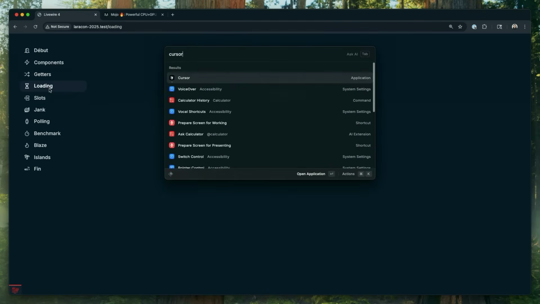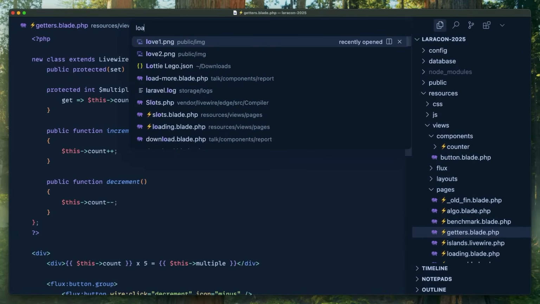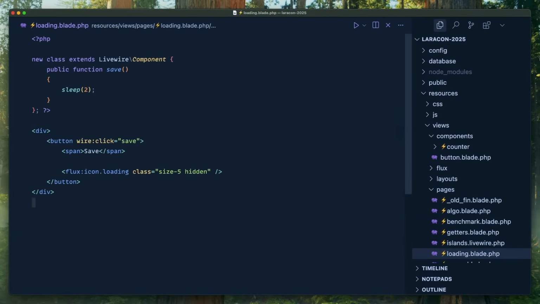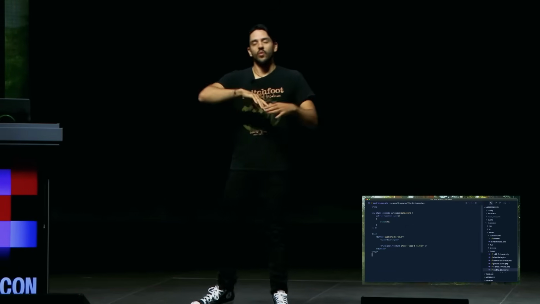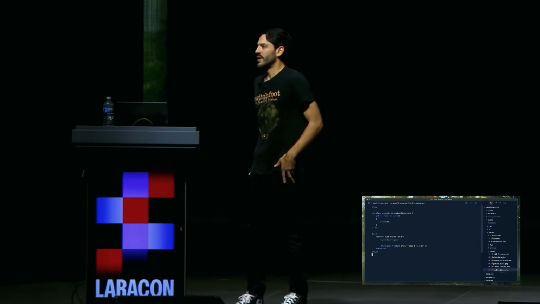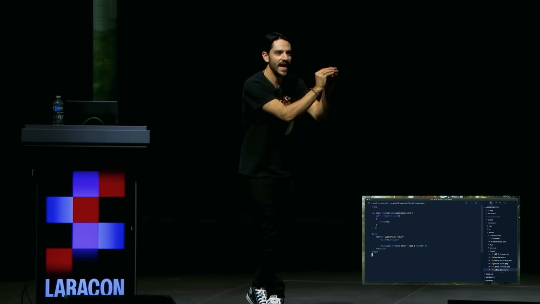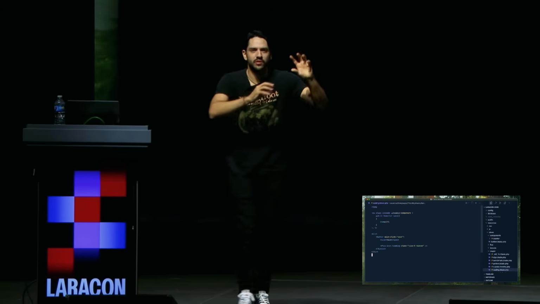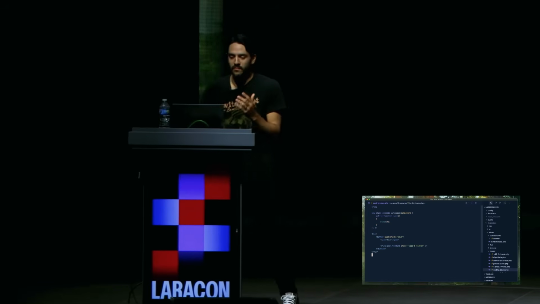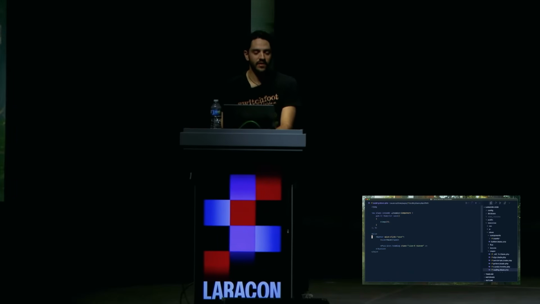All right. Let me show you another little kind of paper cut thing. Loading indicators in Livewire. So right now, if you want to show a loading indicator, we have wire:loading, which I already think is good. It's a really easy way to just show an element when a network request is out. But you get into a little bit of trouble when you try to associate it with a very specific action, with specific action parameters.